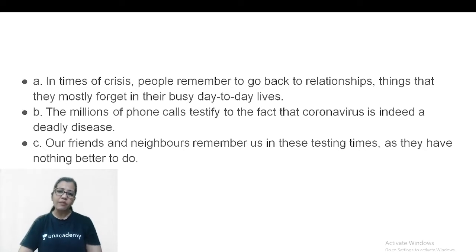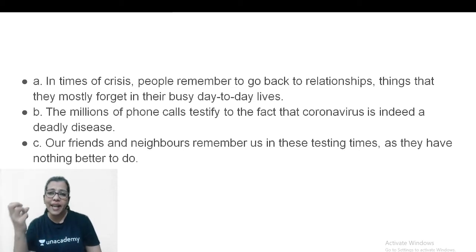Check option C. Our friends and neighbors remember us in these testing times as they have nothing better to do. Wow, how negative does that sound, right? So if we do the process of elimination over here, the answer is indeed A. Had you gone for C, it would have been negative tone. And paragraph hamara totally positive tone end mein bola hai.